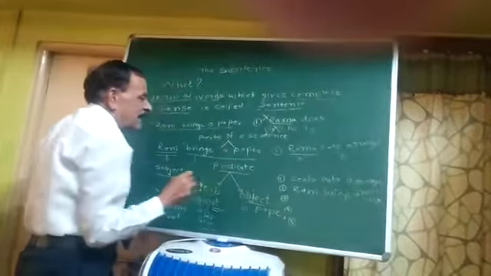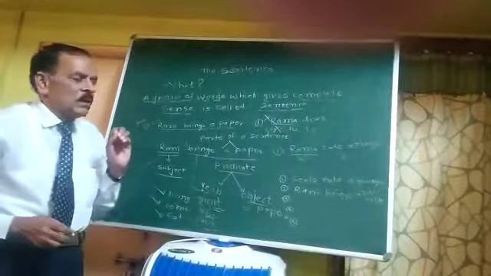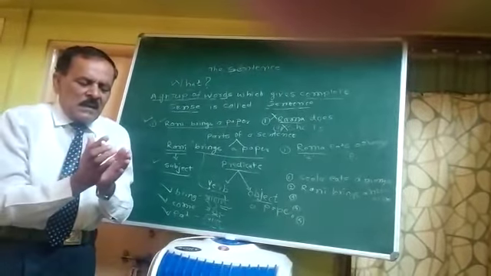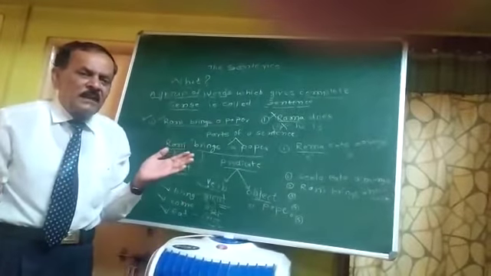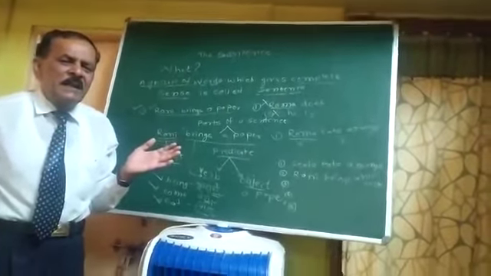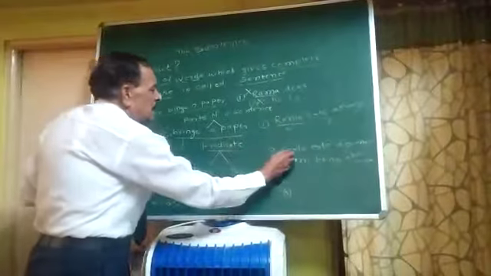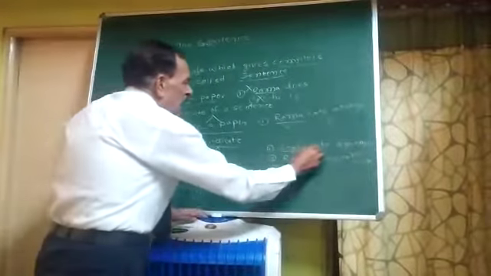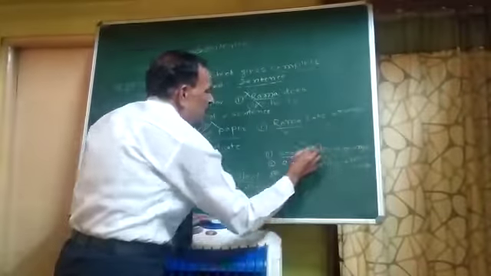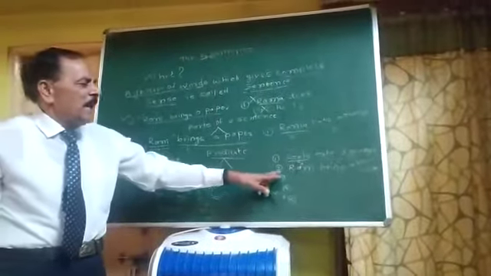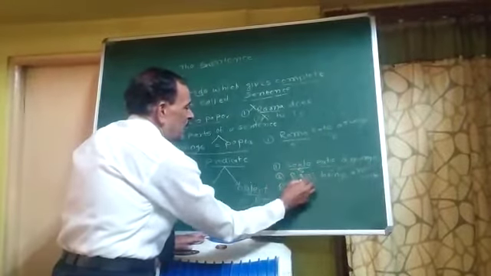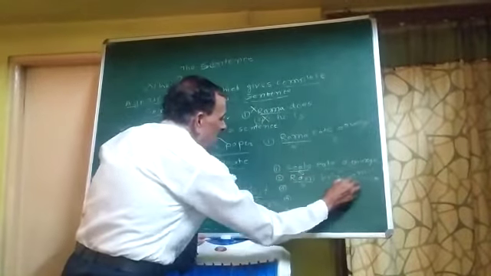Suppose these two sentences I have given. So here let us recognize which is the subject and which is the predicate. Sita, subject, right there, yes only. The remaining part, eats a mango, is the predicate. Rani brings a notebook. So Rani is the subject, the remaining part is the predicate.